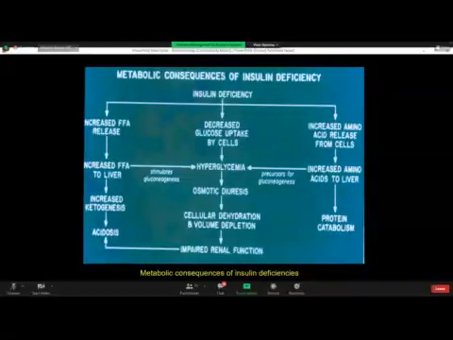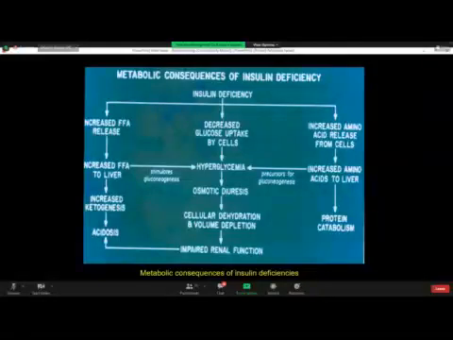Now, metabolic consequences of deficiency of insulin. Again, this slide shows the metabolic consequences, or the pathophysiology of deficiency of insulin, or the pathophysiology of uncontrolled diabetes mellitus. There is deficiency, relative or absolute, of insulin affecting carbohydrate metabolism.